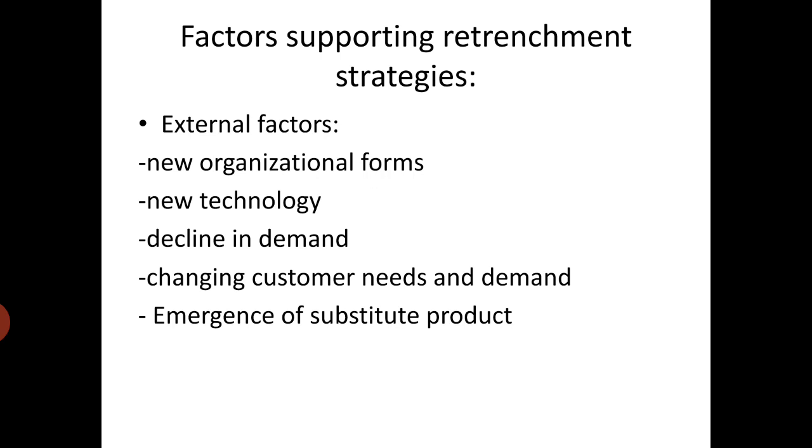The third and fourth factors that I am going to discuss are decline in demand and changing customer needs. Now see, with the advent of new models of television sets, people have stopped buying the old models. So demand for the old models has declined drastically, and due to this, companies have stopped producing them. Now, if a person goes to the market and asks for the old models, he will not get them.